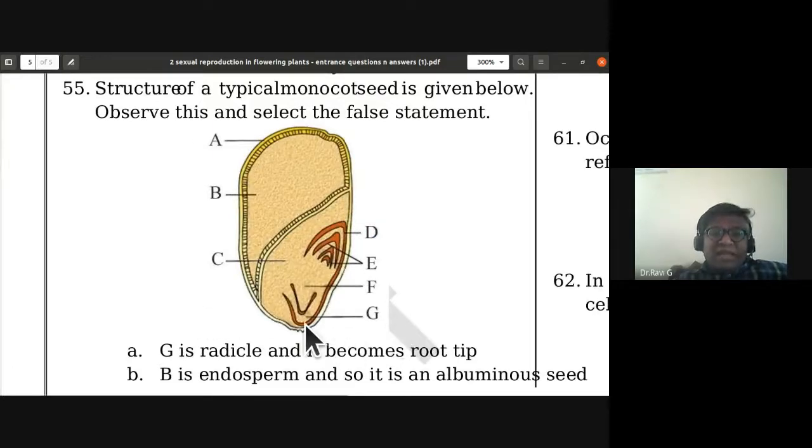G is radicle and it becomes root tip. That is wrong. The F part is the radicle part of it, protected by G. So G is not a radicle and it doesn't become the root tip. G is the coleorhiza. So G is the false statement.